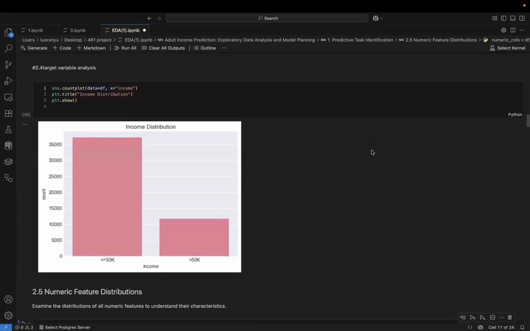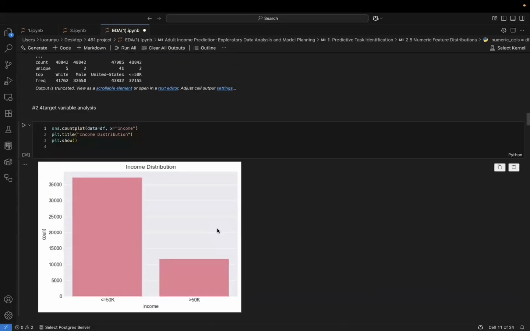Here is a quick look at our target variable, income. Even from this simple plot, you can see a clear class imbalance. The bar which represents income lower than 50,000 is significantly taller than the bar which represents income higher than 50,000. This confirms that we are dealing with a skewed dataset.